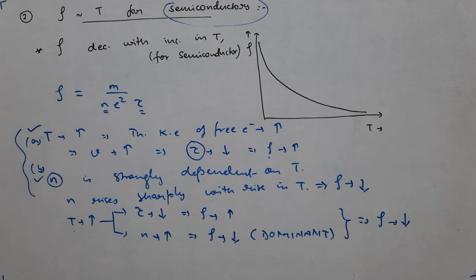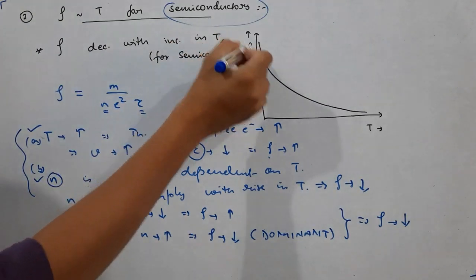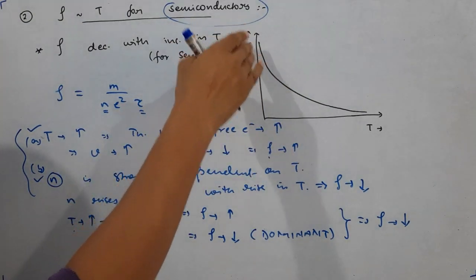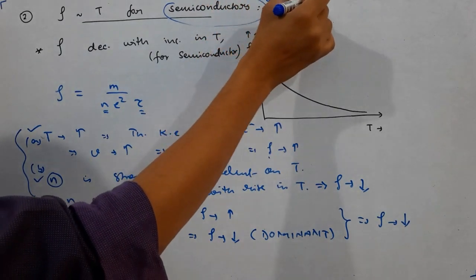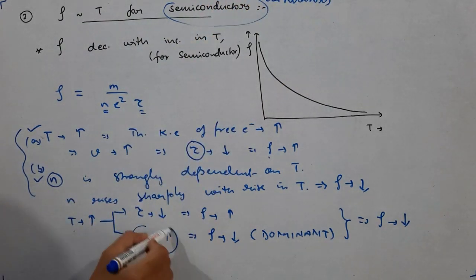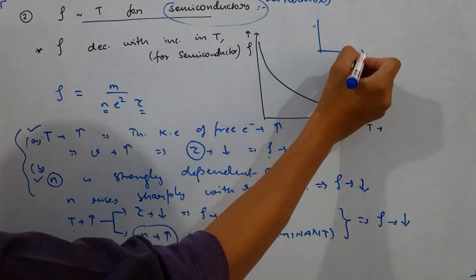And hence that graph is followed. So I would suggest you please go through the text also available with you. I have discussed metals and I have discussed semiconductors. Insulators also will follow a similar trend. Of course the graph will not be so very sharp, but this is true for insulators also. In the case of insulators also, the n value will increase with an increase in temperature. And then we are left with alloys. Alloys are also made from metals, so their variation is similar to that of metals.